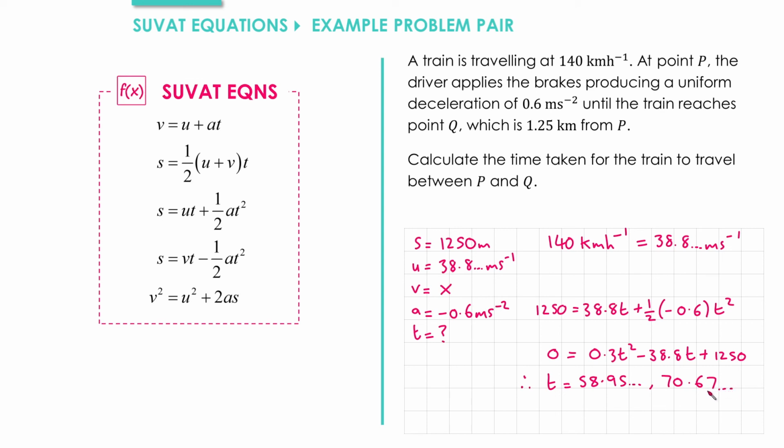Here it's not as obvious which one we want to choose. It looks here like there are two times when it will be at a displacement of 1.25 kilometers. And that's because the equation we're using to model this, S equals UT plus half AT squared, doesn't take into account that we would expect that when the train reaches a velocity of 0, it would stop. Modelling it with this equation, it would continue to then accelerate in the opposite direction, essentially turning round and going back the other way. That's where the 70.67 comes from. So for this question, our value of T equals 59.0 to 3 significant figures.